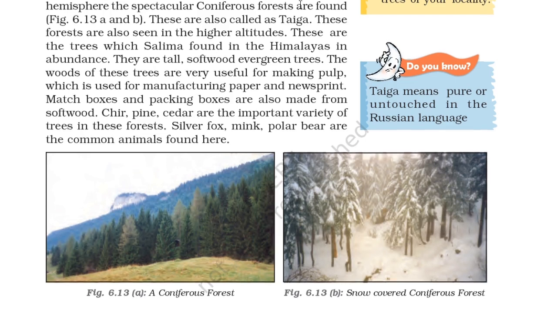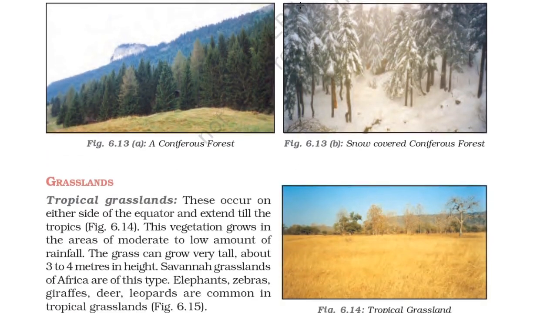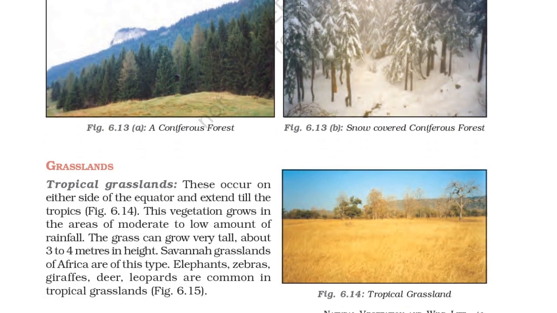Matchboxes and packing boxes are also made from softwood. Chir, pine, cedar are the commonly important varieties of trees in this forest. Silver fox, mink, polar bear are the common animals found here. So there is this example of coniferous forest in figure 6.13 A and 6.13 B, the snow covered coniferous forest.